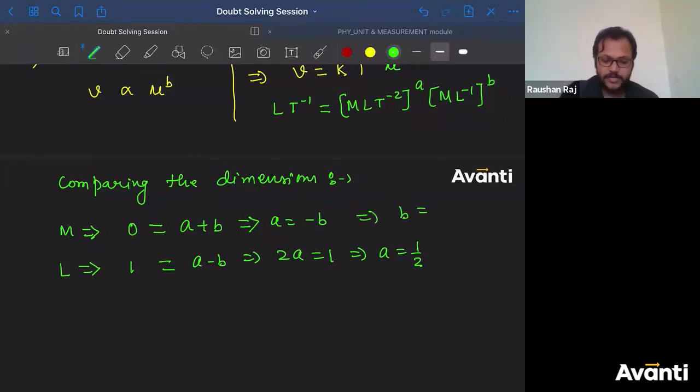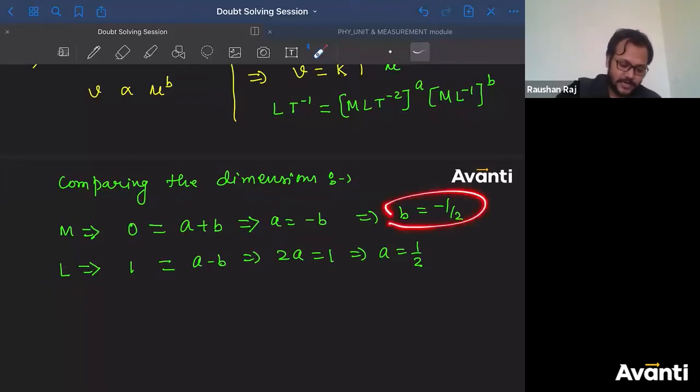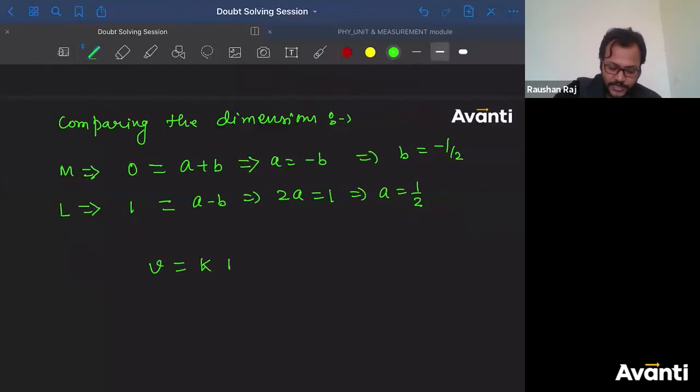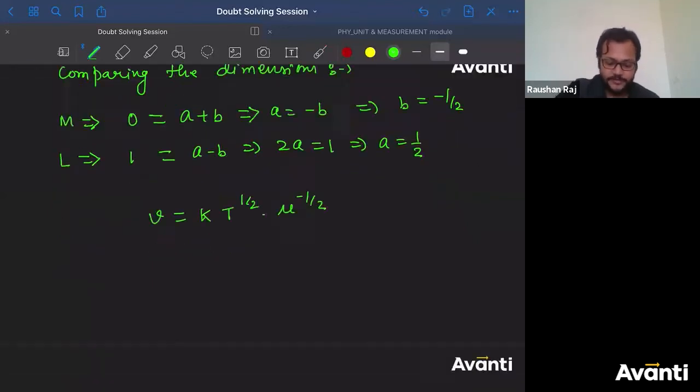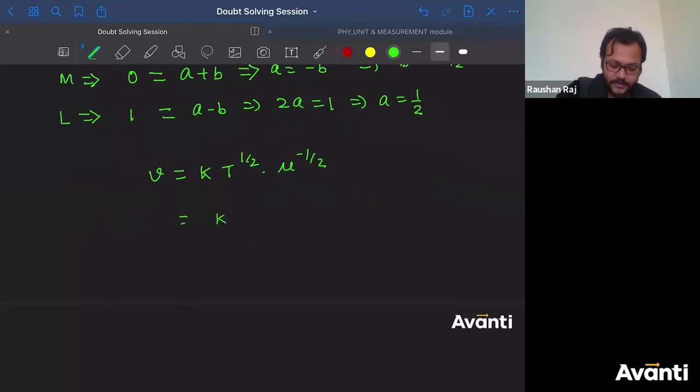Now do I need to compare the dimension of T here? No, we don't have to do it, because already I have got the value of A and B. Okay, very good. So can I say that I have got this velocity as k into T to the power half into mu to the power minus half. So I can write this as k into square root of T divided by mu. This is the velocity.